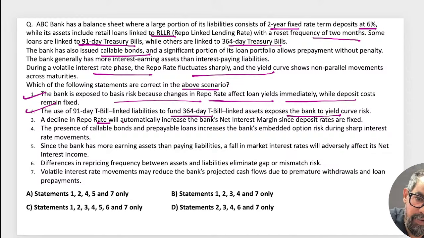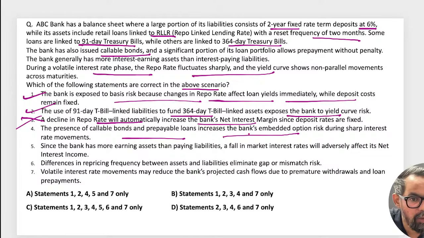A decline in repo rate will automatically increase the bank net interest margin since deposits are at the fixed rate. Decline will not help the bank, right? Decline will decrease the overall earning. It will decrease, not increase NIM. The presence of callable and prepayable loans increases the embedded option risk.